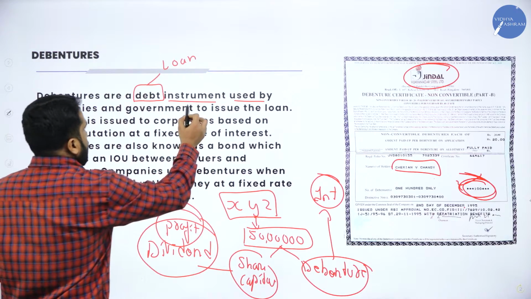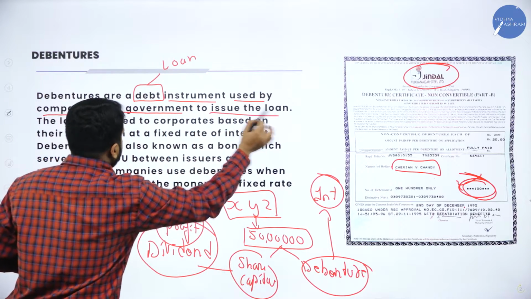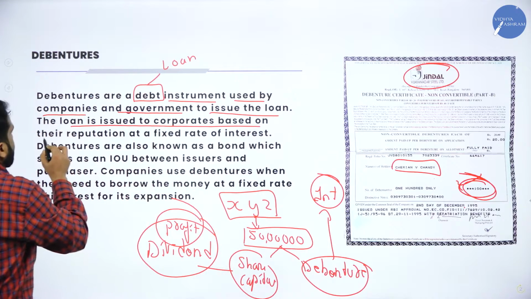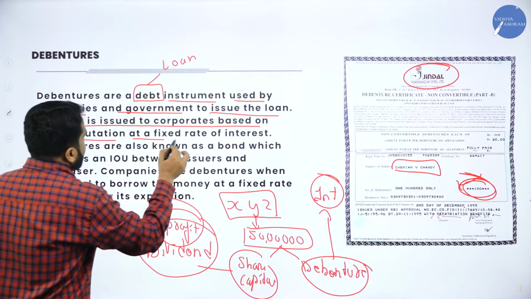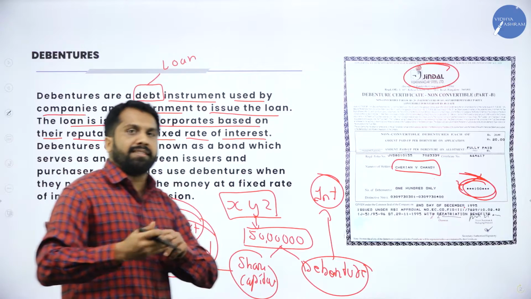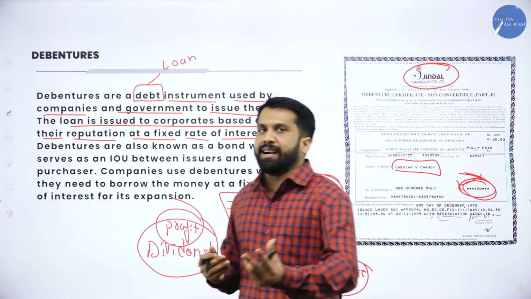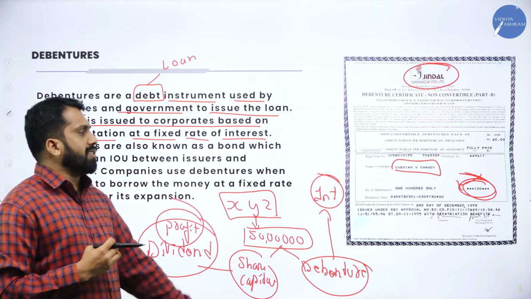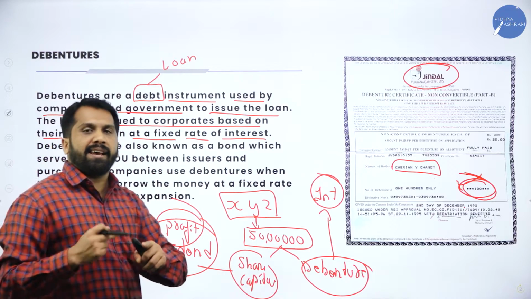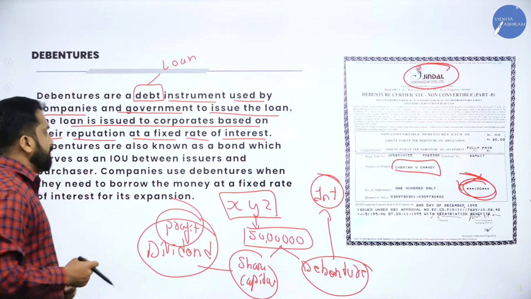Now, an instrument used by companies and governments to issue the loan. The loan is issued on a corporate basis at a fixed rate of interest. So, in the agreement itself, they mention what rate of interest. It may be fixed or variable. Fixed means they will mention it is 8%, 7%, something. If it is variable, then every year it varies according to the company's rules.